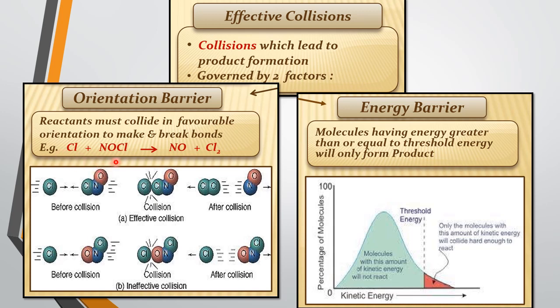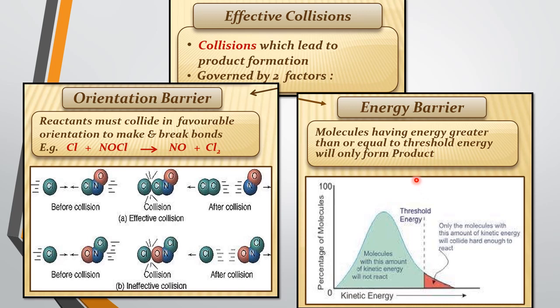Right, when Cl, that is chlorine, is colliding with NOCl. Okay, that is nitrogen oxychloride. If an effective collision is taking place, then we will be able to obtain the resultant product. And if you can see the collision is not at all effective, then we may not obtain our resultant product. So that is the orientation barrier, in which way the orientation is taking place.